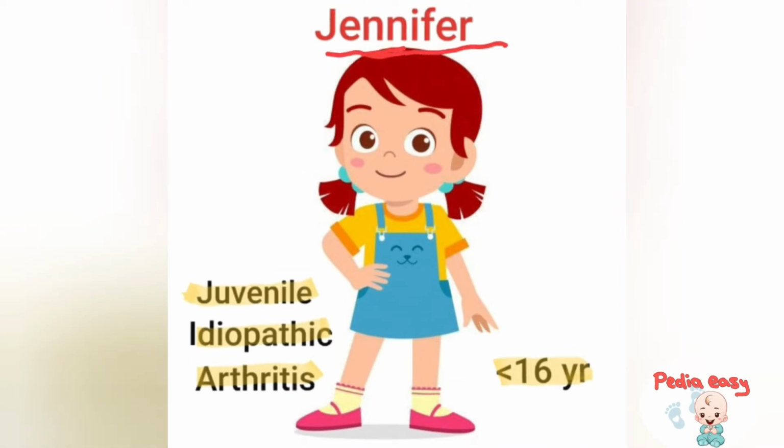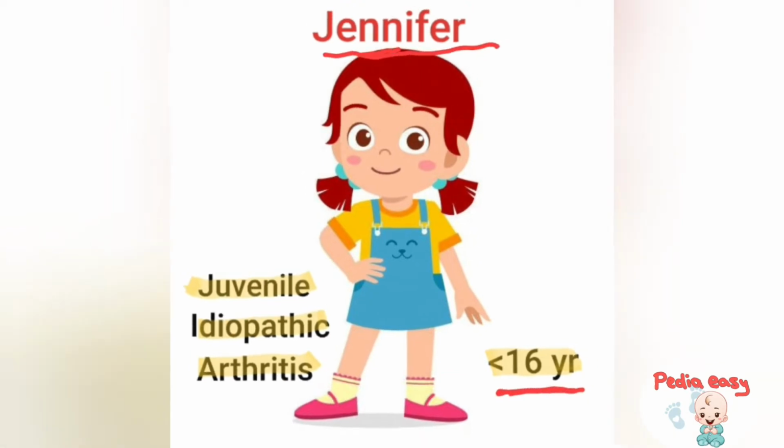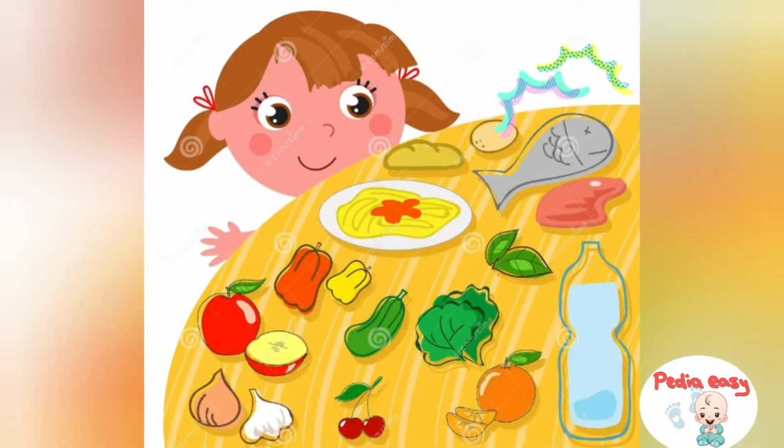Jennifer was a girl below 16 years old. The name Jennifer should make you remember juvenile idiopathic arthritis, which is our disease. Remember Jennifer by juvenile. And her age, below 16 years old, should make you remember that the age of onset is below 16 years, which is one of the most important diagnostic criteria of juvenile idiopathic arthritis.